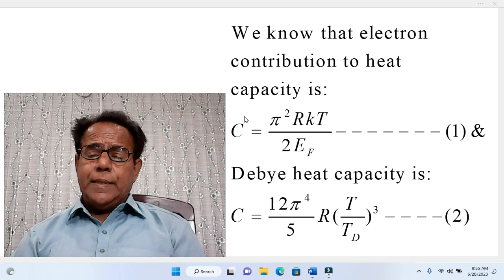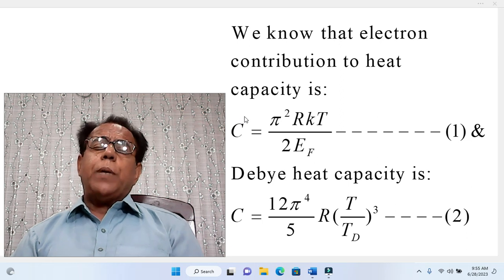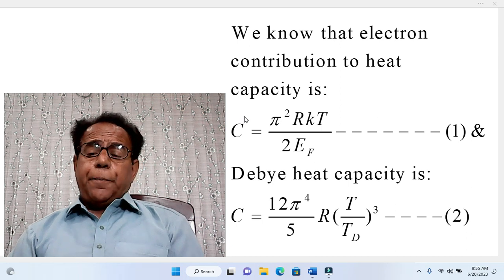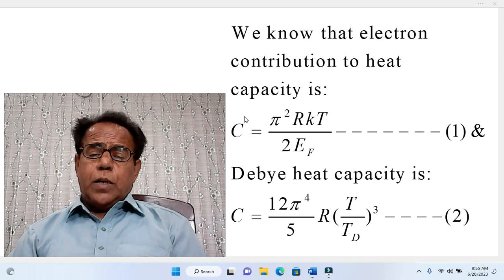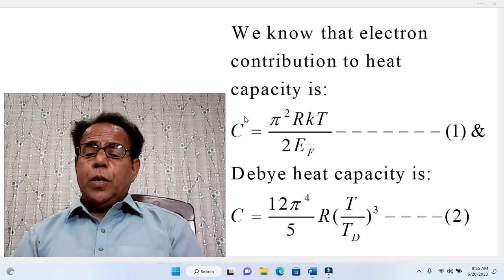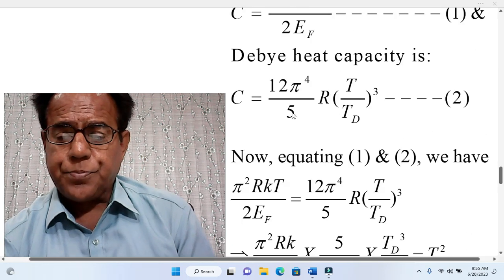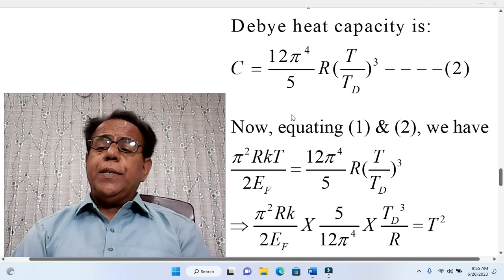Debye heat capacity is given by C equal to 12 π⁴ over 5 into universal gas constant R into temperature T over Debye temperature T_D, whole raised to the power 3. Equation number 2. Here π is equal to 3.14, actually 22 by 7, up to two decimal places it is 3.14. Now equating equation number 1 and 2.